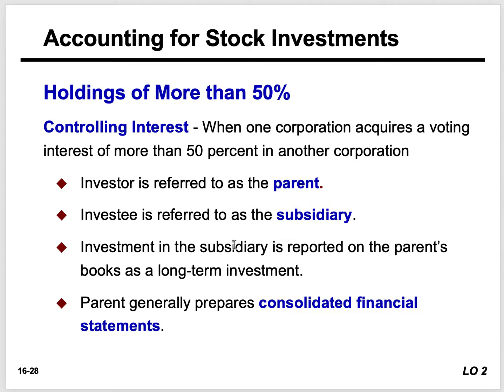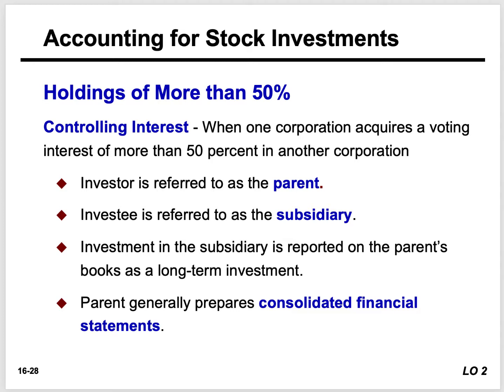Now, when we have controlling interest, right? What is controlling interest? Well, that means that we hold more than 50% of a company's common stock, okay? That investor or corporation that holds more than 50% of another firm's common stock is known as the parent company. The entity whose stock is owned by the parent company is known as the subsidiary or an affiliate company, okay?